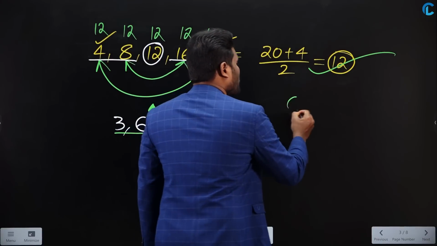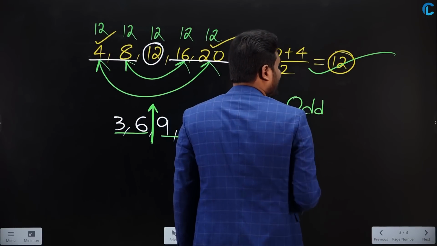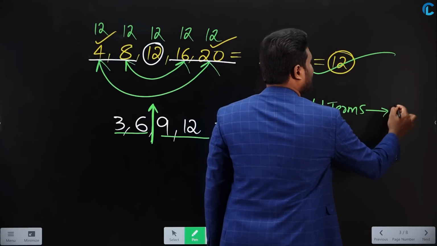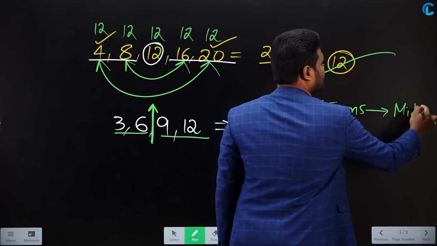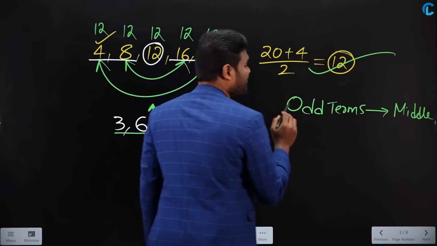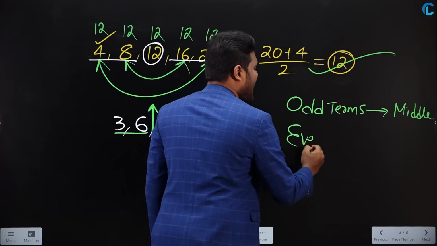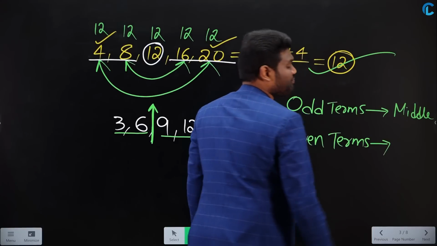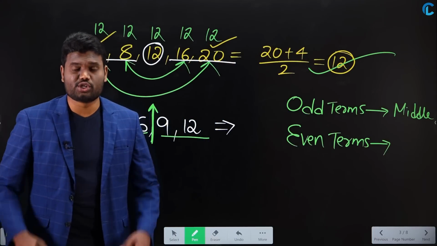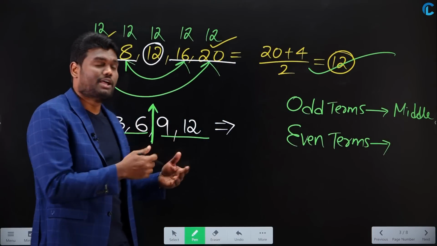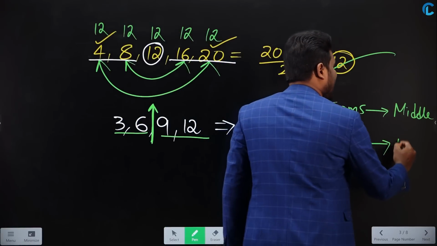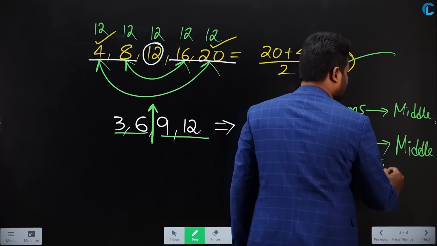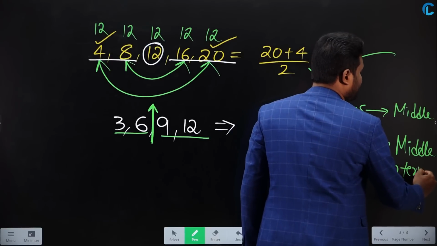Simple. Look here, whenever you have odd terms, average is nothing but middle number. Yes or no? Average is nothing but middle number when you are having odd terms. But when you are having even terms, means 6 numbers, 8 numbers, 10 numbers, 12 numbers, 4 numbers, whenever you have even terms, then average is nothing but average of middle 2 terms. Average of middle 2 terms.